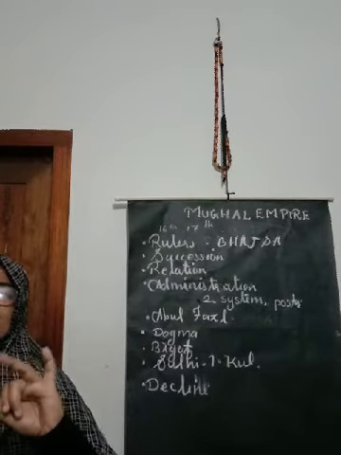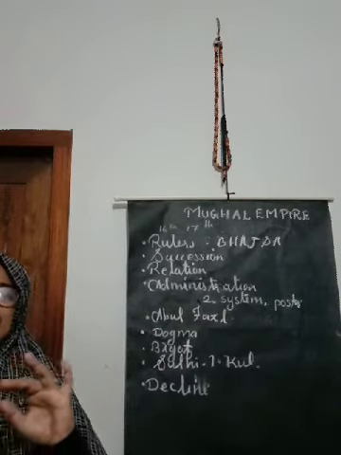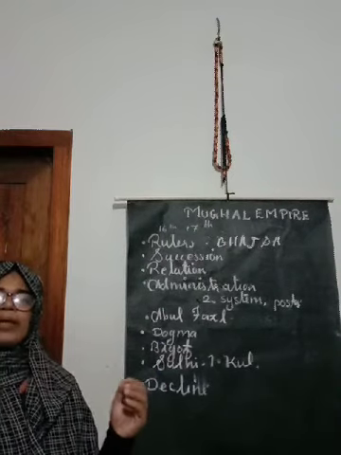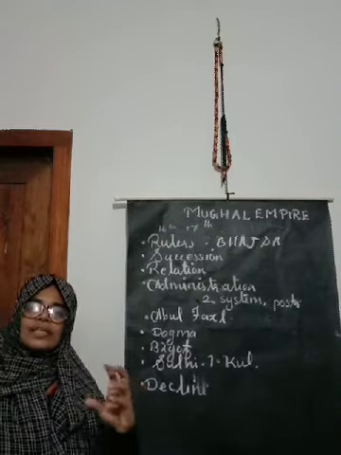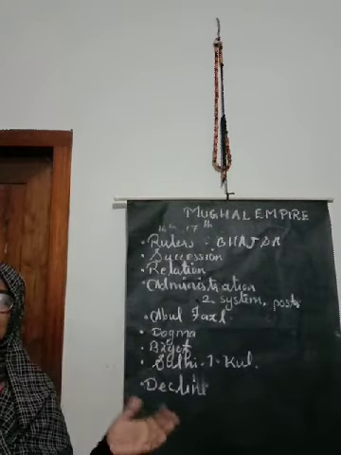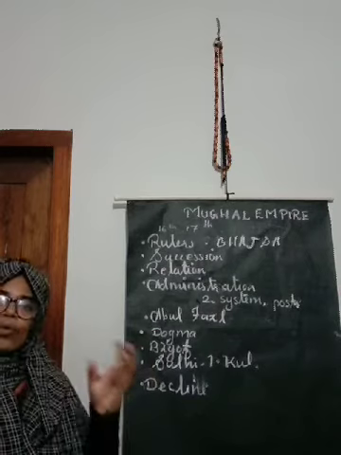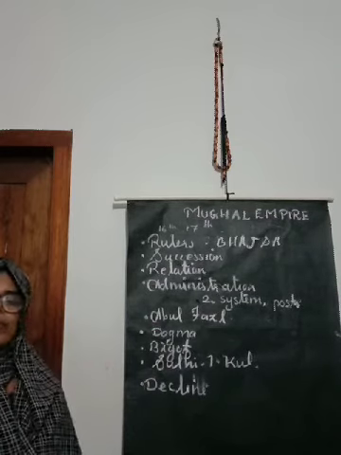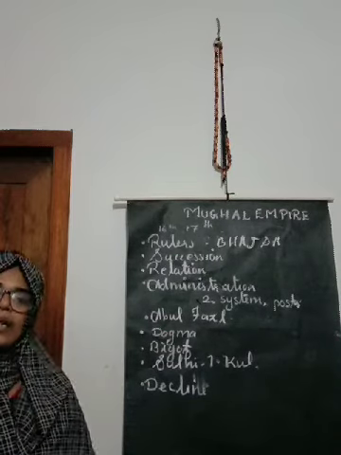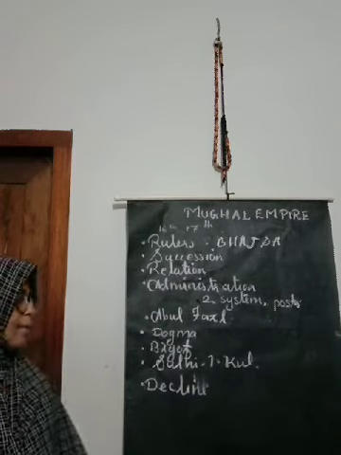Mansabdari means the provincial ruling system. Zamindari system is the system controlled by zamindars or huge landlords over the peasants for collecting taxes. And Jagirdari system was actually the salary system. Got it? Okay.